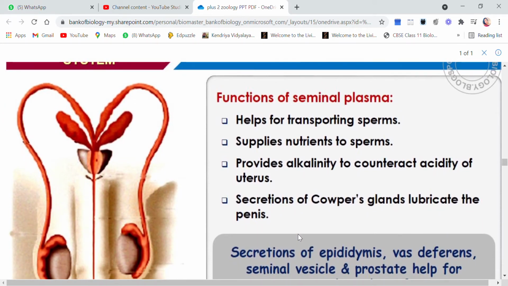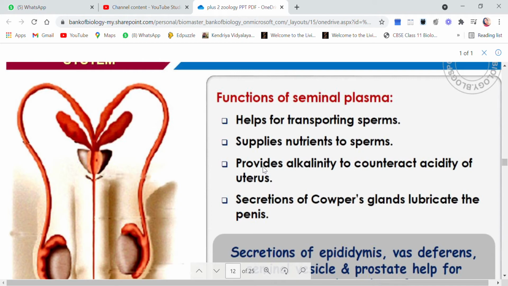Accessory glands, children, have certain functions. Seminal plasma helps in transporting sperms. They supply nutrients to the sperms. They provide alkalinity to counteract the acidity of the uterus.